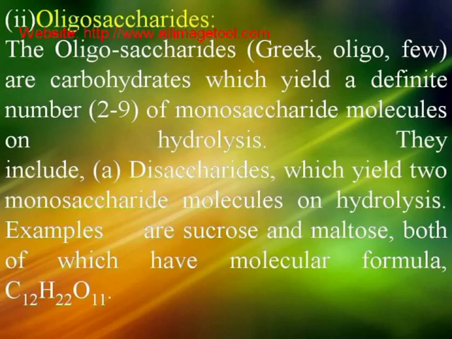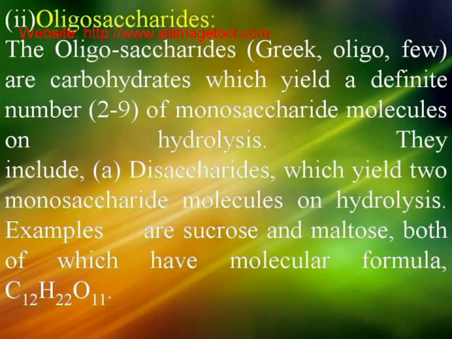Second being oligosaccharides. The oligosaccharides are carbohydrates which yield a definite number, that is 2 to 9 of monosaccharide molecules on hydrolysis. They include disaccharides which yield 2 monosaccharide molecules on hydrolysis.